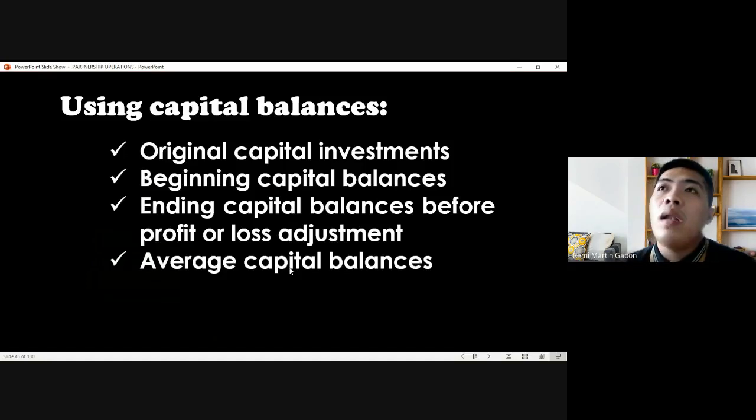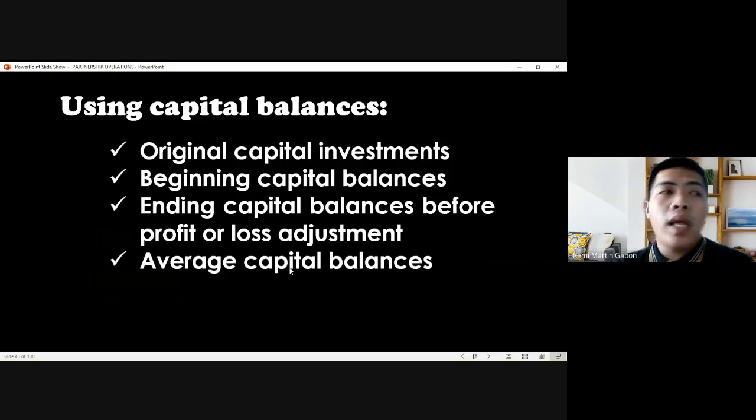They will have equal amounts if it is the first year of operation. Otherwise, if it is the succeeding years, expect a different amount of beginning balance from the original capital investment. Next, we can have ending capital balances before profit or loss adjustment, meaning the ending balance before considering profit or losses. Of course, we are distributing the profit. How can we distribute profit using capital balances after profit or loss adjustment if the profit has not yet been distributed? So always take note, the capital balance must be before profit or loss adjustment.